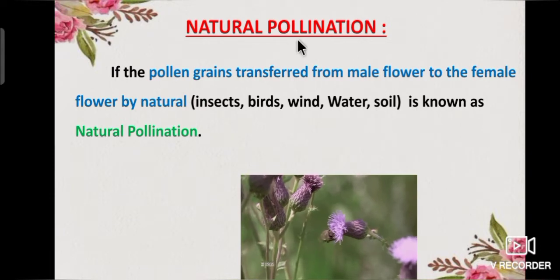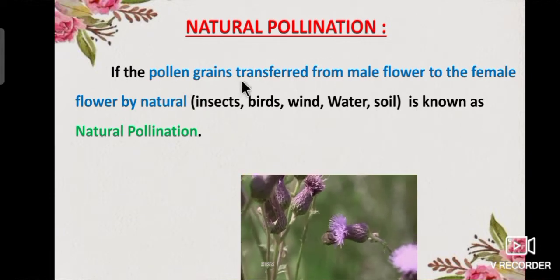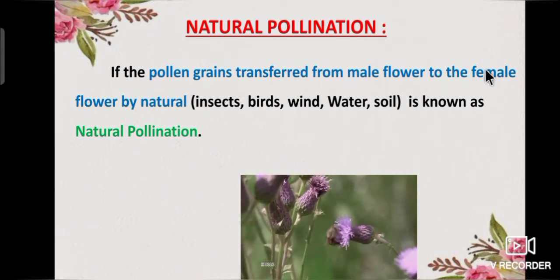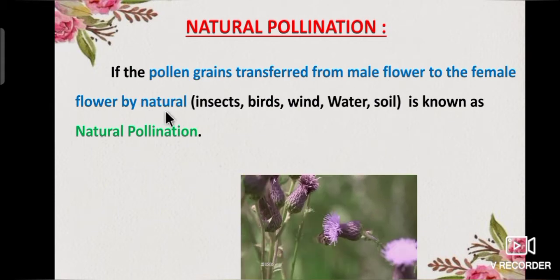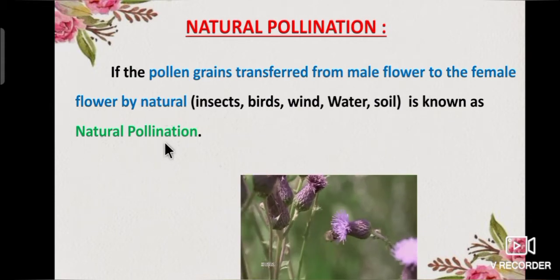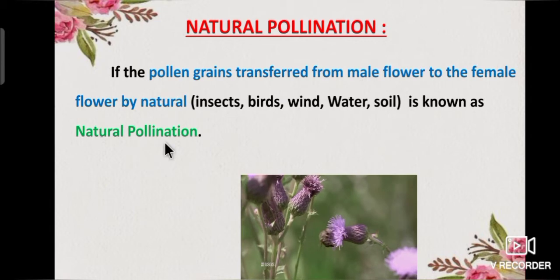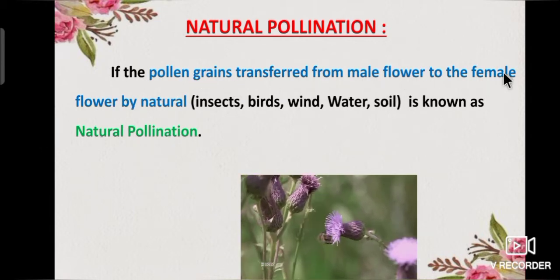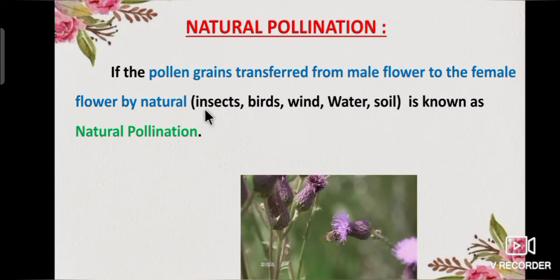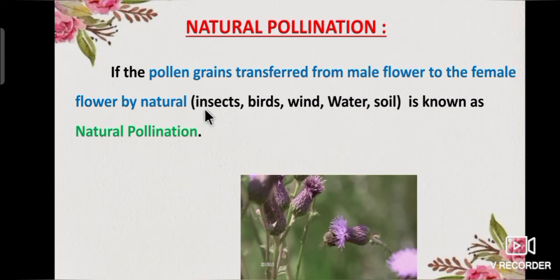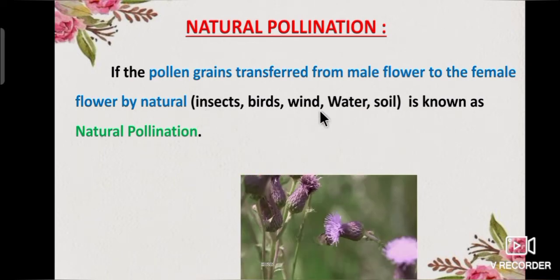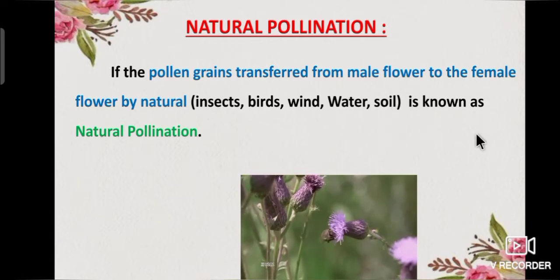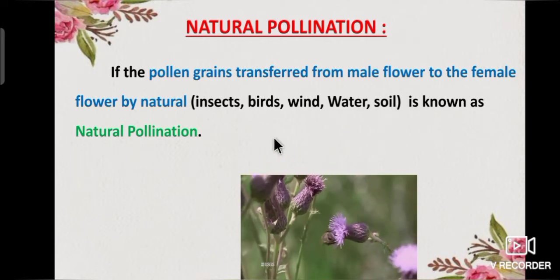Next one, natural pollination. If the pollen grains are transferred from male flower to the female flower naturally, that is by insects, birds, wind, water, soil, it is known as natural pollination.